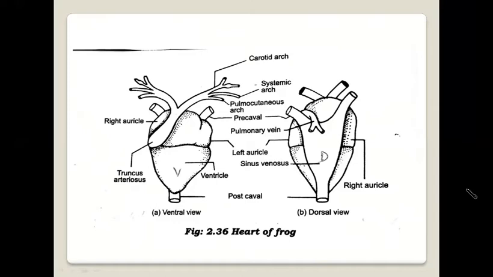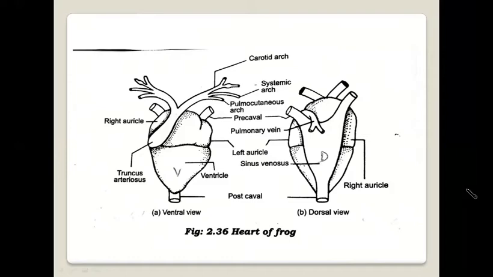The frog heart consists of three main true chambers. Number one, right auricle or atrium. Number two, left auricle or atrium. Number three, ventricle. If we look at the ventral side of the frog heart, the truncus arteriosus originates from the ventral side, which first divides into two branches and then into three main arteries.